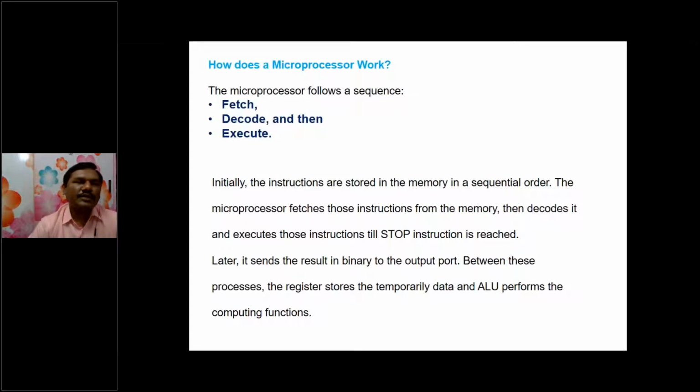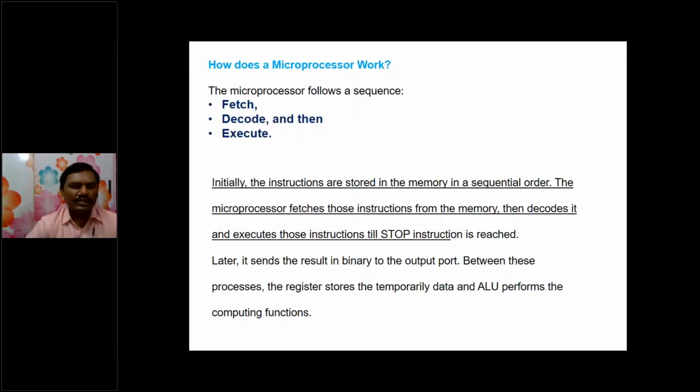So how does a microprocessor work? The microprocessor follows a sequence of operations called fetching, decoding, and execution. Initially, the instructions are stored in the memory in a sequential order. The microprocessor fetches those instructions from the memory, then decodes and executes them till the stop instruction is reached.